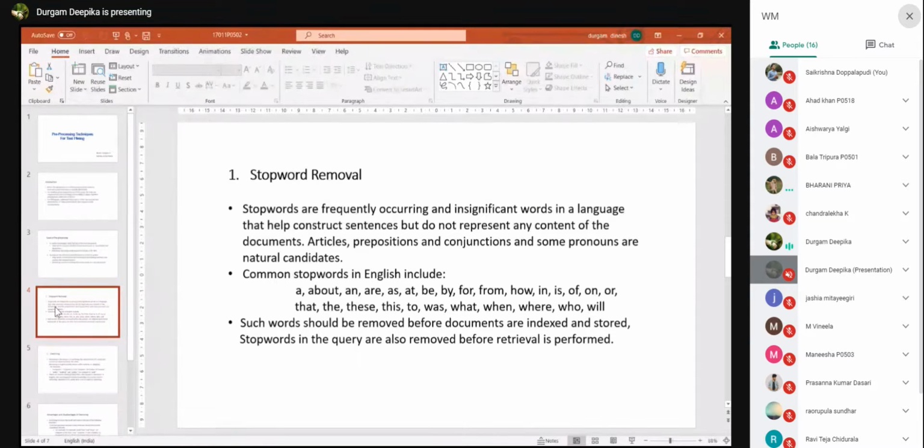So, what is stop word removal? Stop words are frequently occurring and insignificant words in a language that help construct sentences but do not represent any content of the documents, for example articles, prepositions, conjunctions, etc. Such words that combine a sentence, we have to remove those words, and those words should not be involved in indexing and should not be stored also.